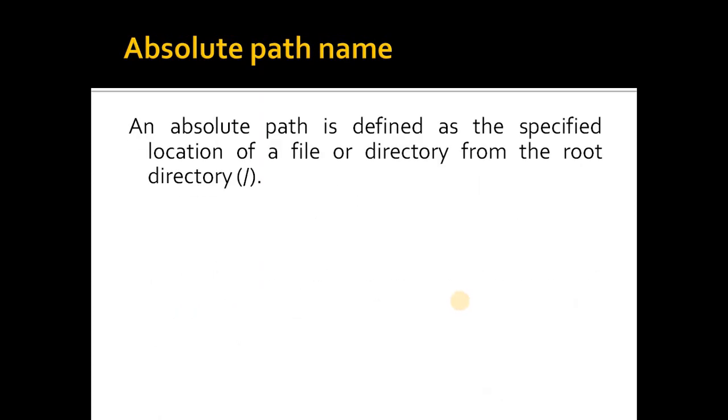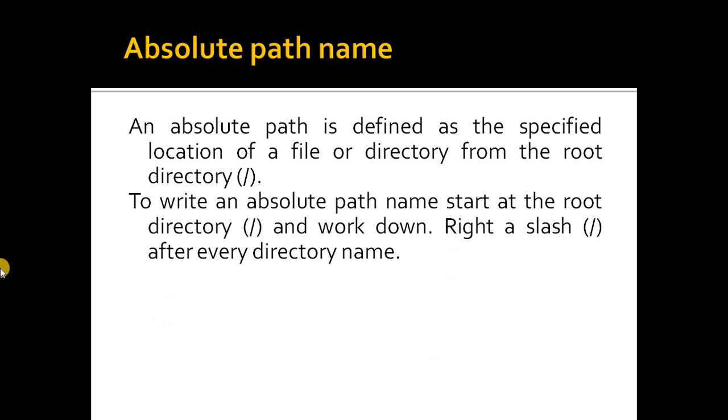First we shall see the absolute path. An absolute path is defined as specifying the location of a file or directory from the root directory. So if you start giving the file name from the root, that is /, we say it is the absolute path name.